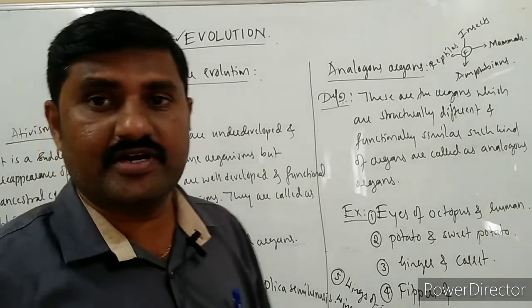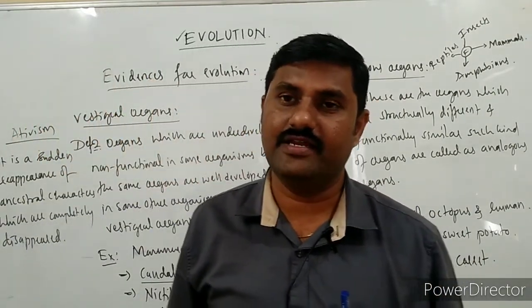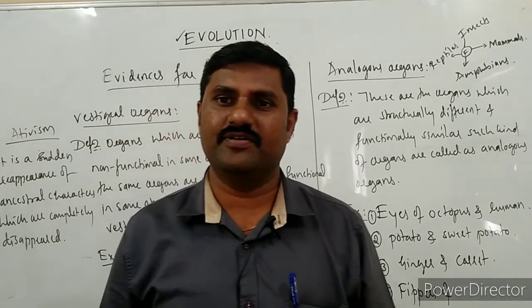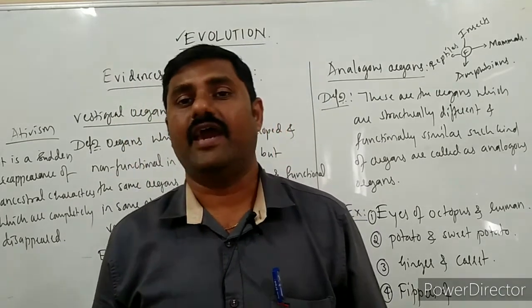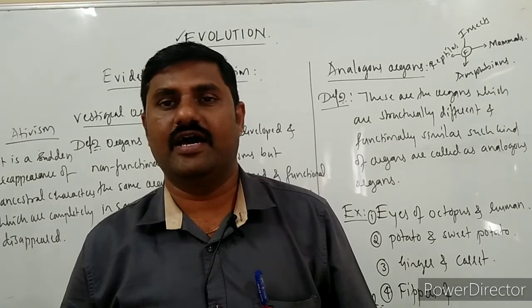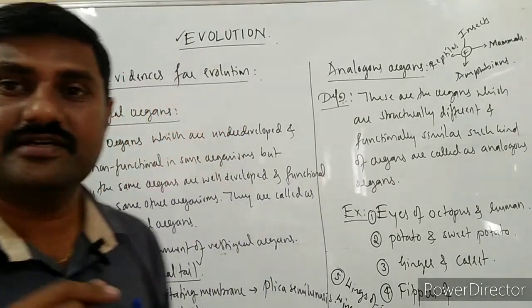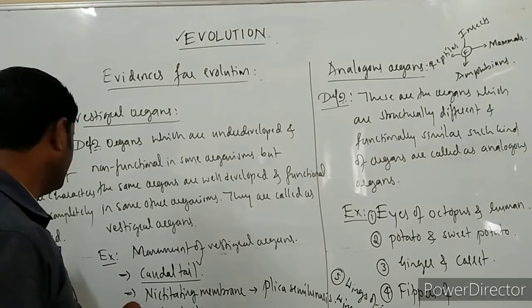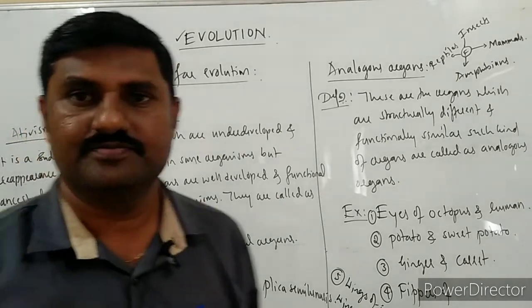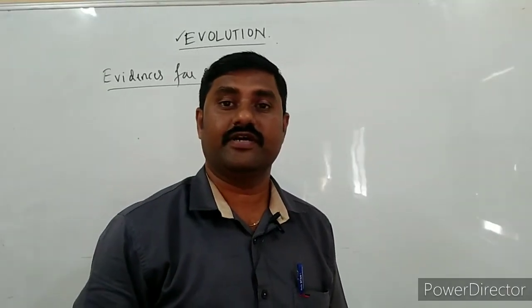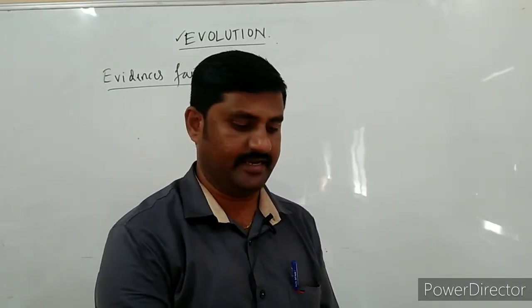So which had disappeared, they reappear, right? That is called atavism. The best examples for this are hair on the body, as well as a tail in a baby, which is the best example for this one, right? The next one is connecting links or missing links.